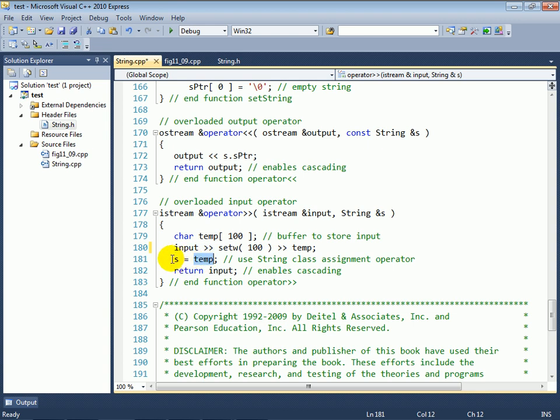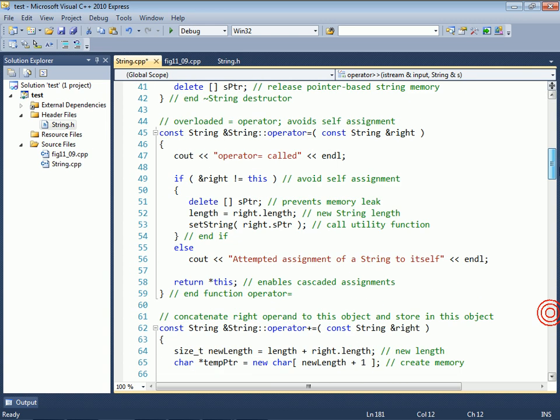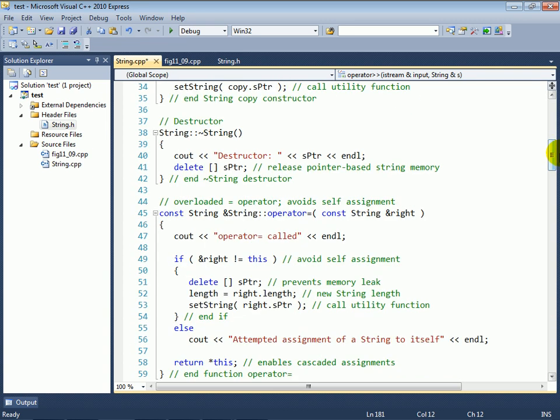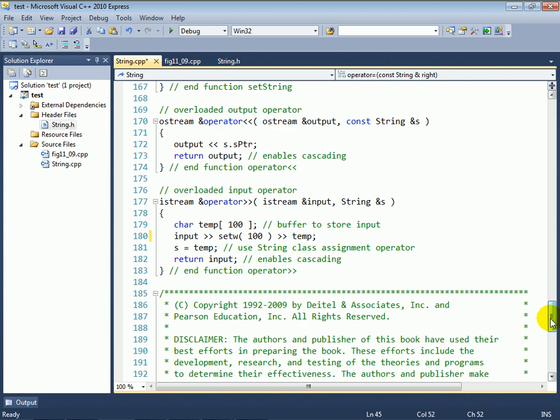This assignment is interesting. So look what we're doing here. We have a string object that we're referring to on the left and a character array on the right. So think about that for a second. Again, there are some subtle issues here. This is the assignment operator. Let's go back and look at that assignment operator. And you can see that the assignment operator doesn't expect a character array. It expects a string object to be passed by reference. So here again, we have some subtlety.